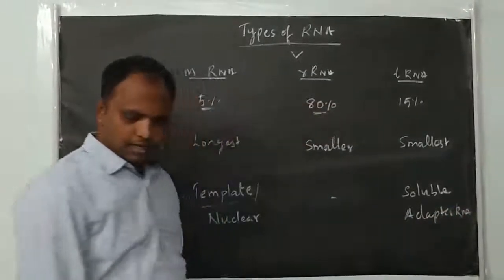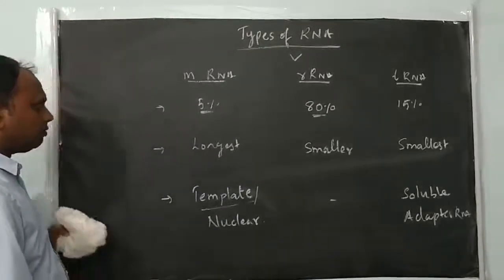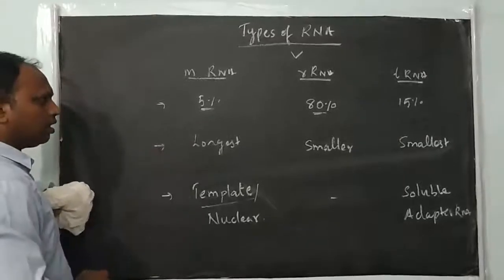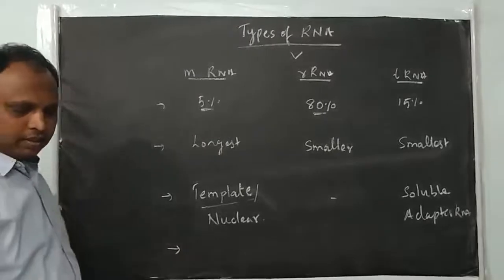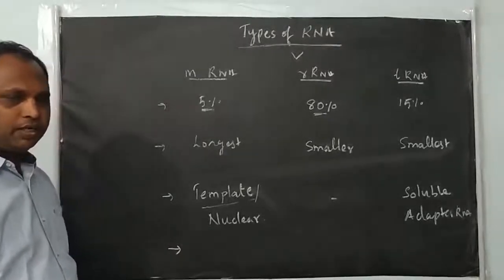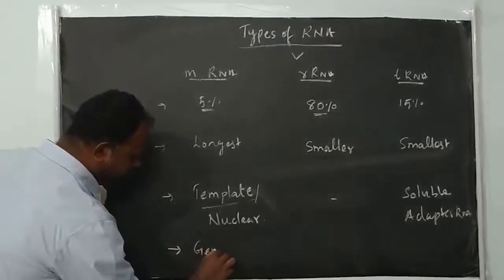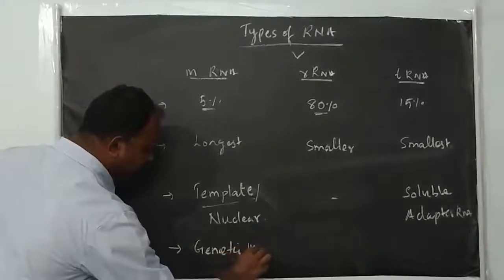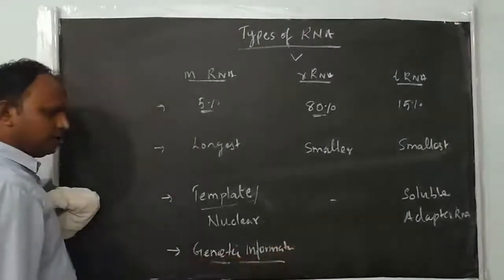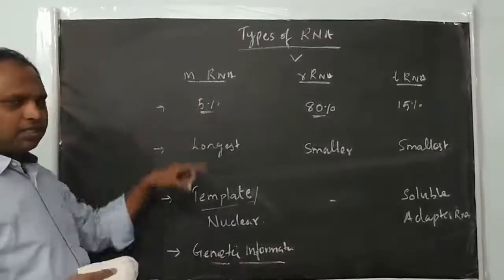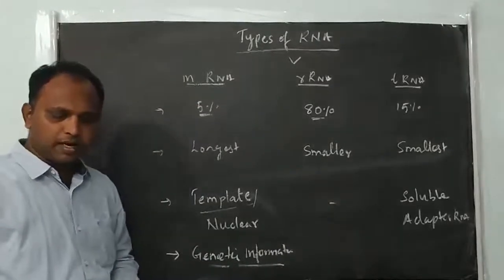Now we have to see the function of mRNA, rRNA and tRNA. The function of mRNA is to carry the genetic information provided by DNA. The main function of mRNA is to carry genetic information from DNA to protein.